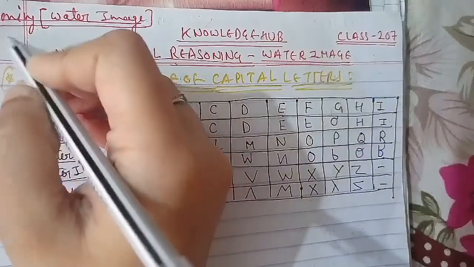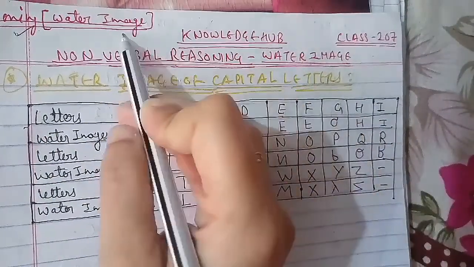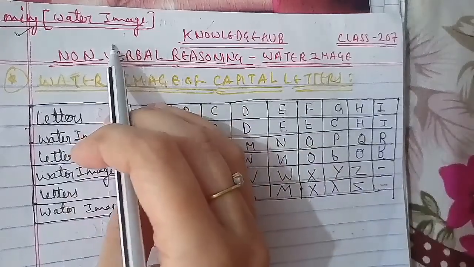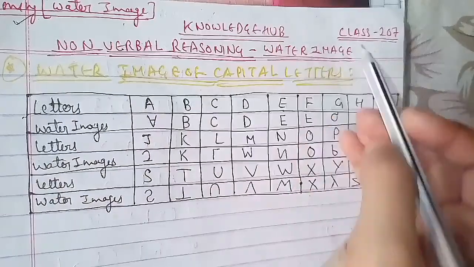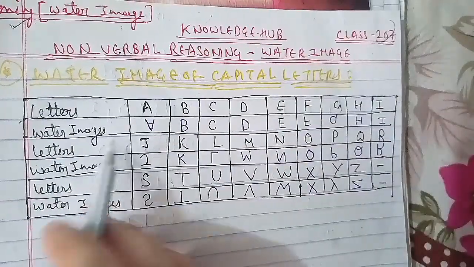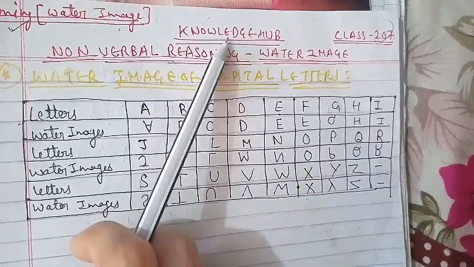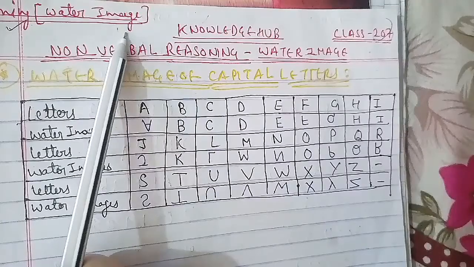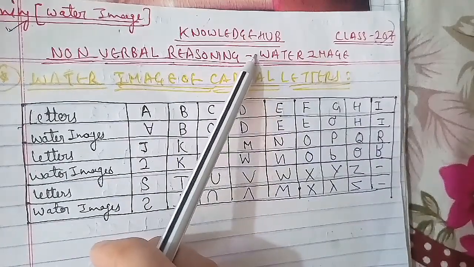Today we're going to start with your reasoning class, and this is your water image class. As you know, we had covered the mirror image in the last classes, so that is also an important one. This is the 207th class of the sessions, and the 206th class is what we had done.